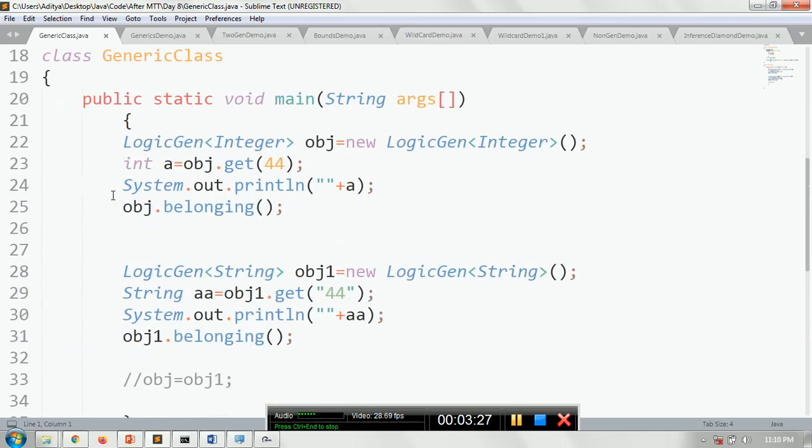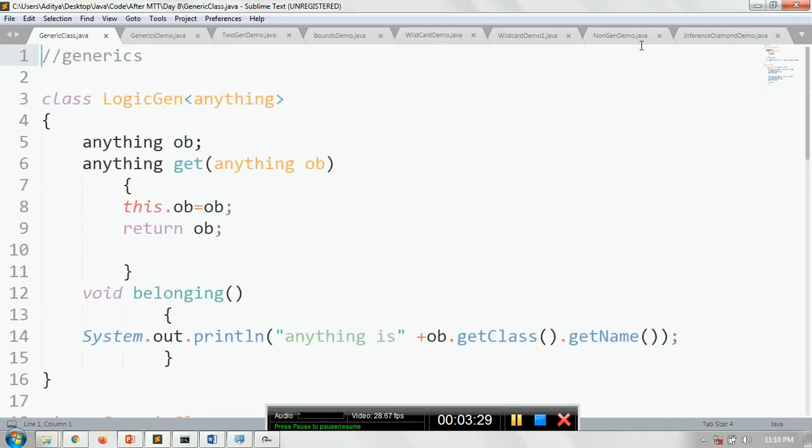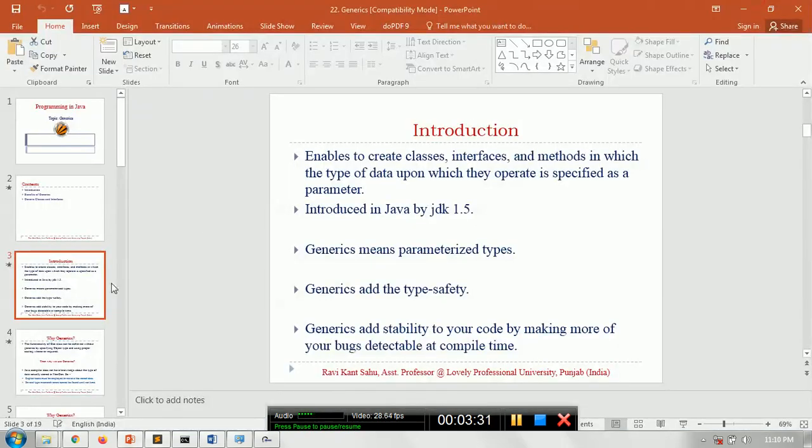For a moment, okay, we'll get it back after some time, let it be.